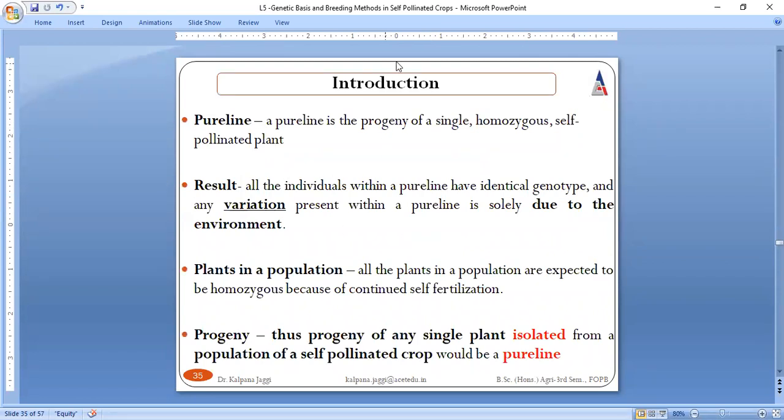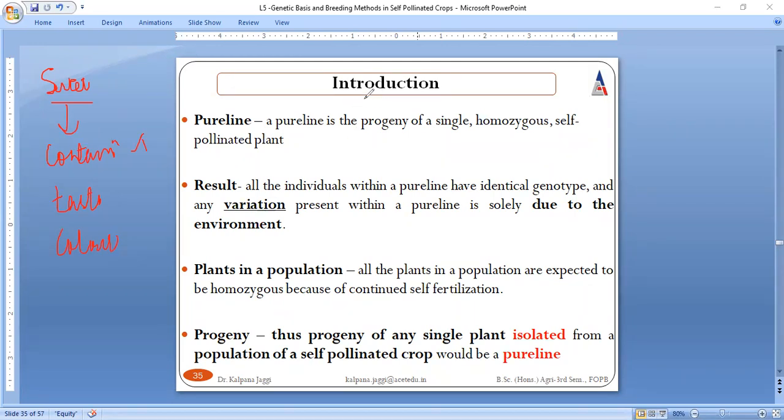Pure line. When we call something very pure, if I say any sweet is very pure, what does that mean? Very pure means it is not having any contamination. And if there is no contamination, then even the taste is perfect, its color is perfect. So a number of features are perfect because it is pure. There is no adulteration within it, right? This is said to be pure line.